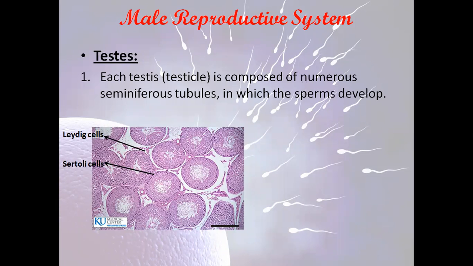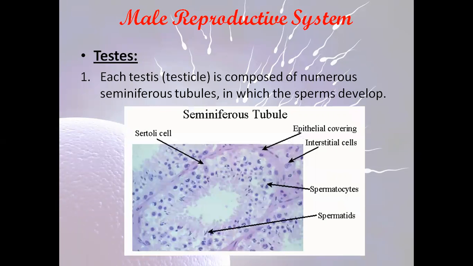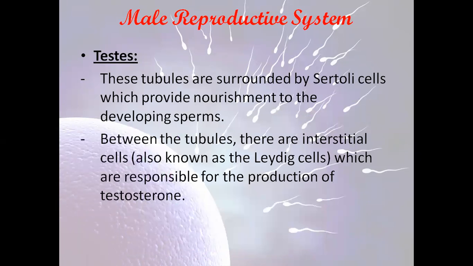Each testis, as I said, is composed of seminiferous tubules, as shown in these figures. Let's move now to talk about these tubules. These seminiferous tubules are surrounded by a special type of cell. These special cells are called Sertoli cells. These Sertoli cells have an important function. They provide the nourishment for the developing sperm cells. They nourish the developing cells and give them the nutrients needed. So these Sertoli cells are known to provide the nourishment for the developing sperms.